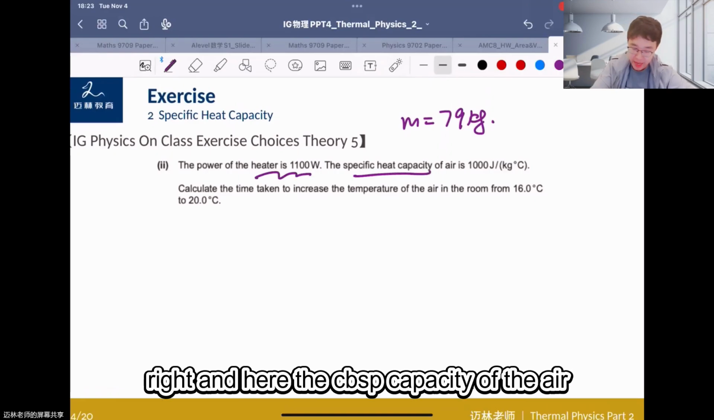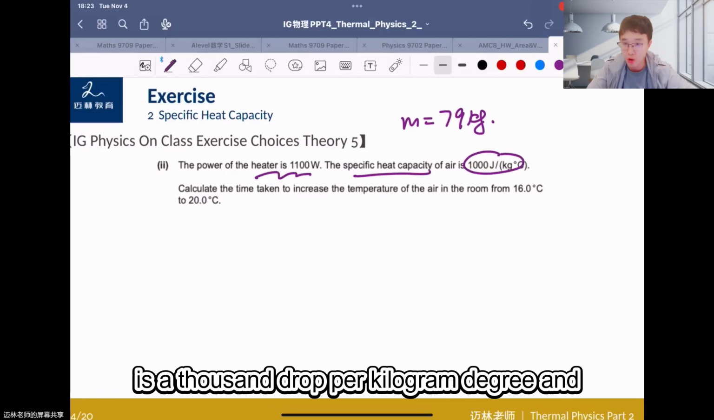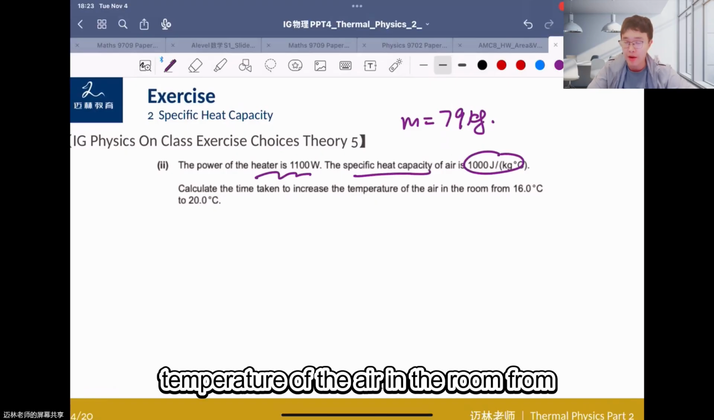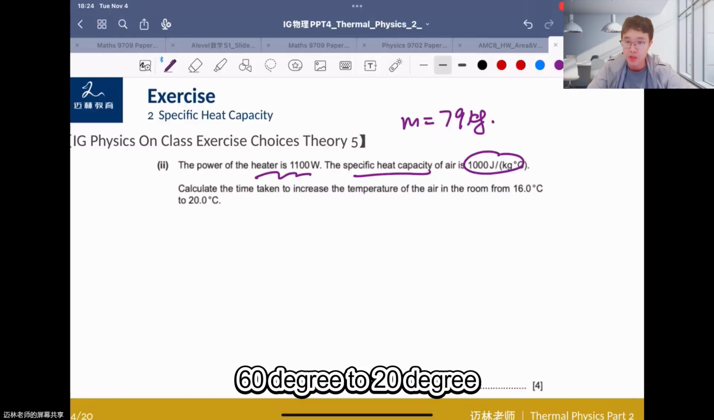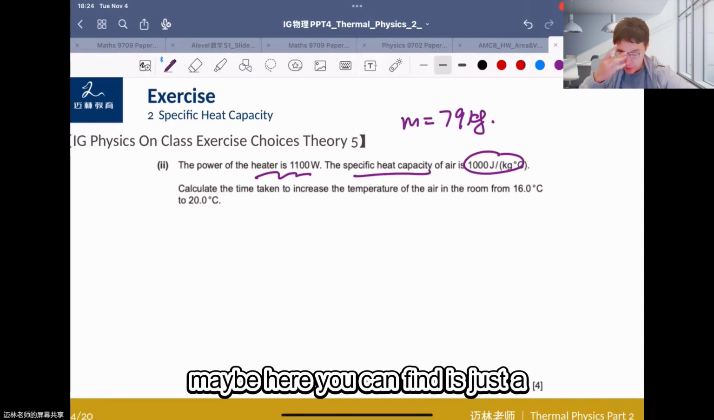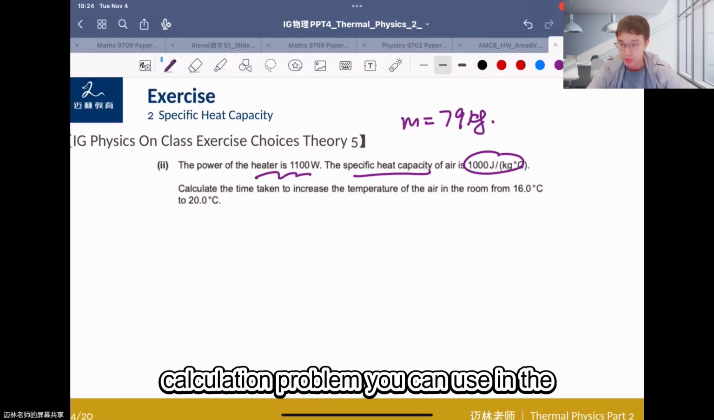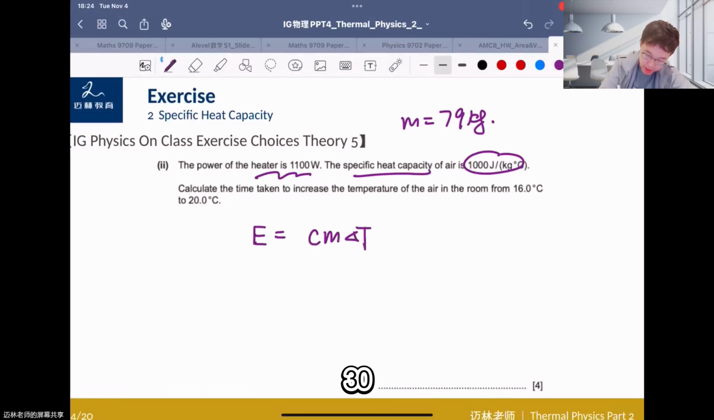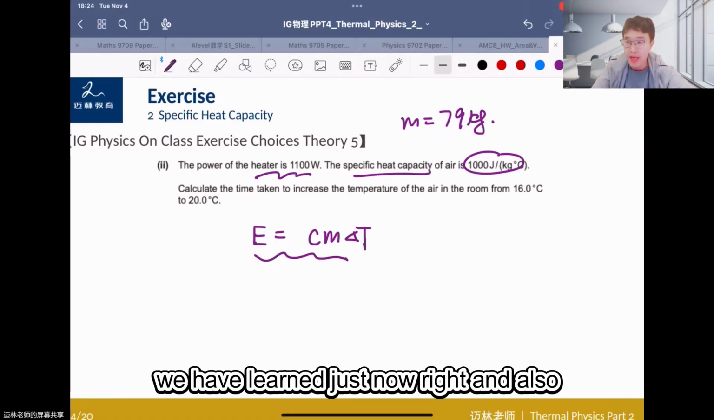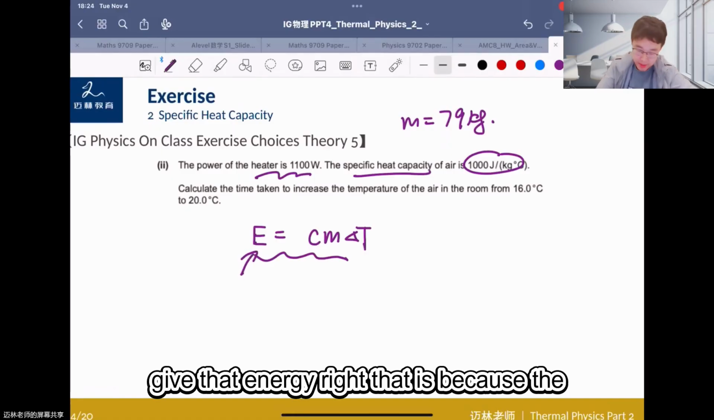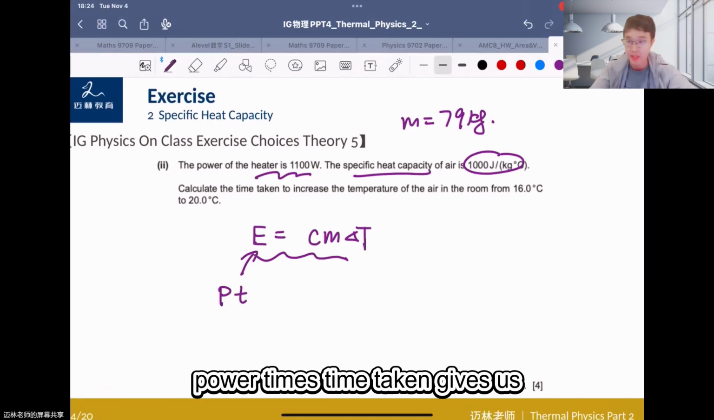And here the specific heat capacity of the air is 1,000 joule per kilogram degree. Calculate the time taken to increase the temperature of the air in the room from 16 degree to 20 degree. So for this problem, you can find it is just a calculation problem. You can use the formula E equals Cm delta T that we learned just now, right? And also another formula for how the heater gives the energy, that is power times time taken gives the energy.